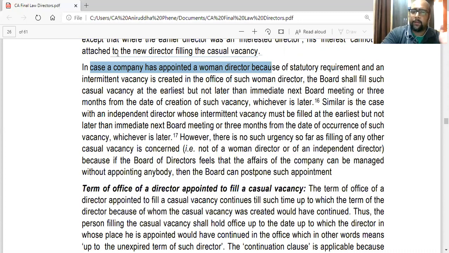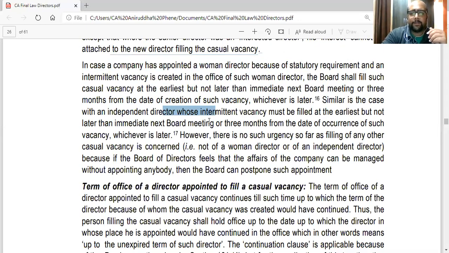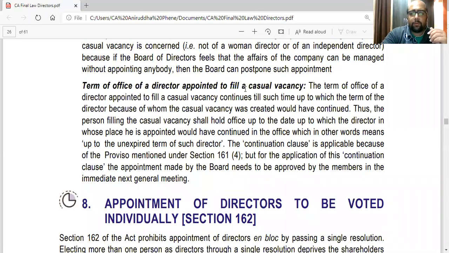Section 149 will apply. In case of a woman director, because of the statutory requirement, if an intermittent vacancy is created in the office, the board shall fill such casual vacancy at the earliest, but not later than the next board meeting or 3 months, whichever is later. It is the same for an independent director also. So 149 will apply in that case. The term of office will continue till the remaining term of the director in whose place he is appointed.